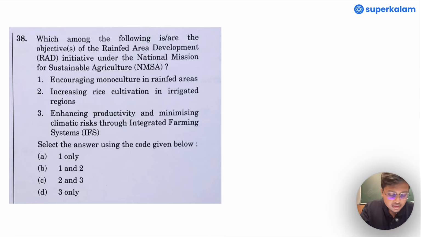The first question is, which among the following is or are the objectives of the rain fed area development initiative under the National Mission for Sustainable Agriculture? The statements are like this: encouraging monoculture in rain fed areas, increasing rice cultivation in irrigated regions, enhancing productivity, and minimizing climatic risks through integrated farming systems.